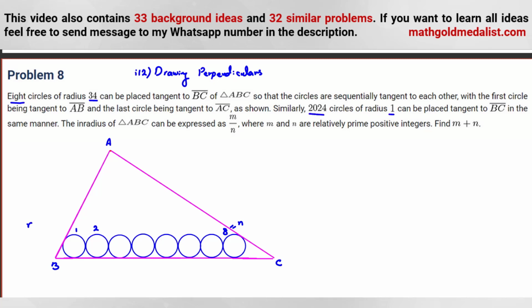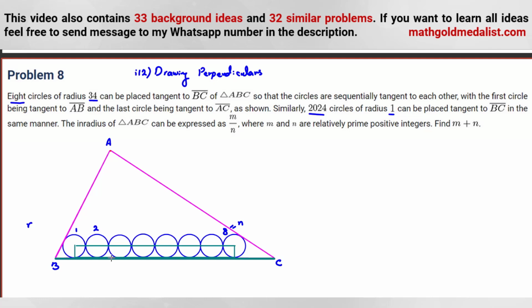Okay, so let's consider this part. As you can see, these lengths are equal to this part, and these green lengths.